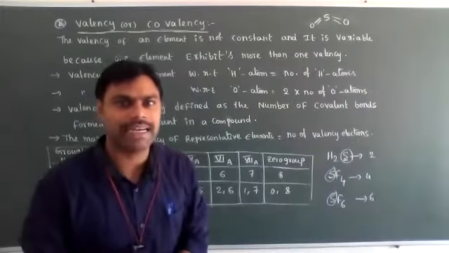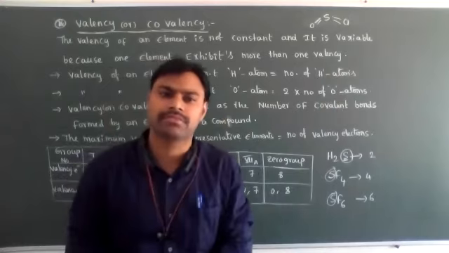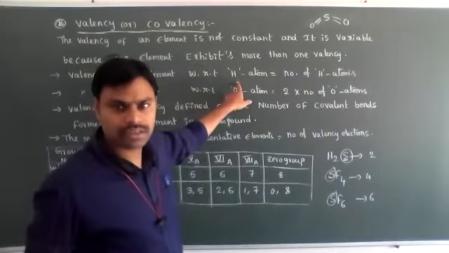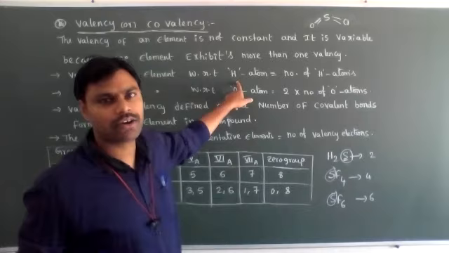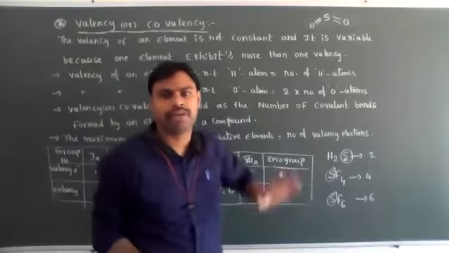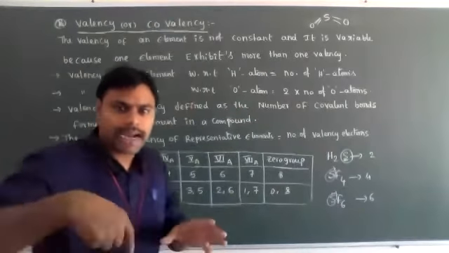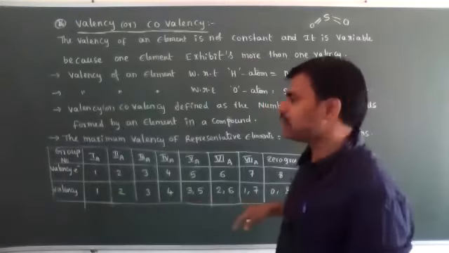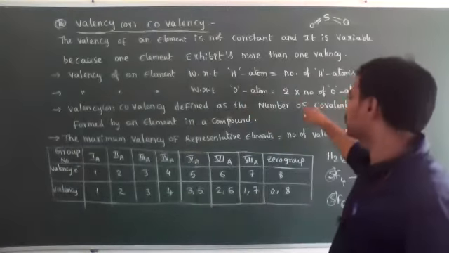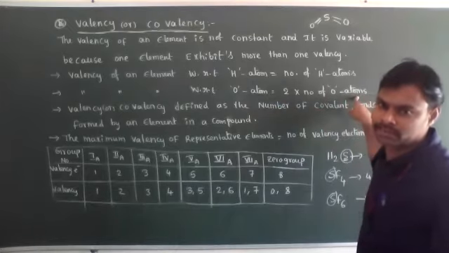So how do we calculate the valency of a central atom? If the central atom is surrounded by hydrogen atoms, the valency of an element with respect to hydrogen is equal to the number of hydrogen atoms. If the central atom is surrounded by oxygen atoms, the valency of the central atom with respect to oxygen is equal to 2 into the number of oxygen atoms.